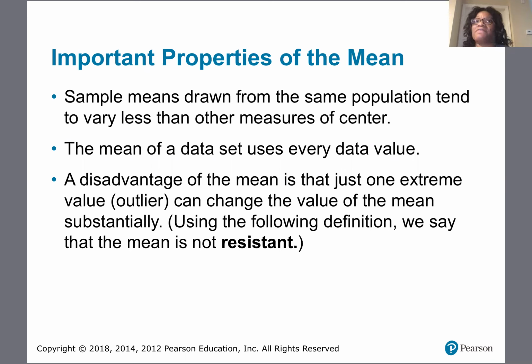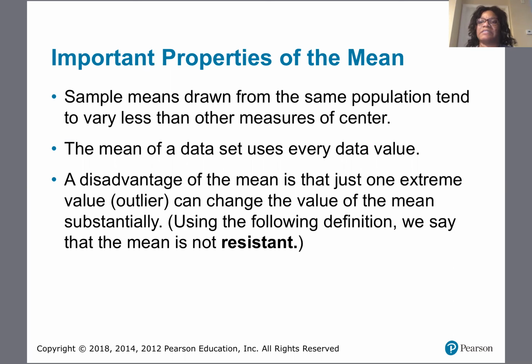So if I have a data error, remember we talked about that in chapter 1, where I enter the value of 39, but it's supposed to be 93, it's going to drop the value of my mean. So it's going to change it substantially. What if I was supposed to have the number 39 and I accidentally entered 93? That means it's going to cause my average to go up. So with that being said, the mean is a not resistant value.